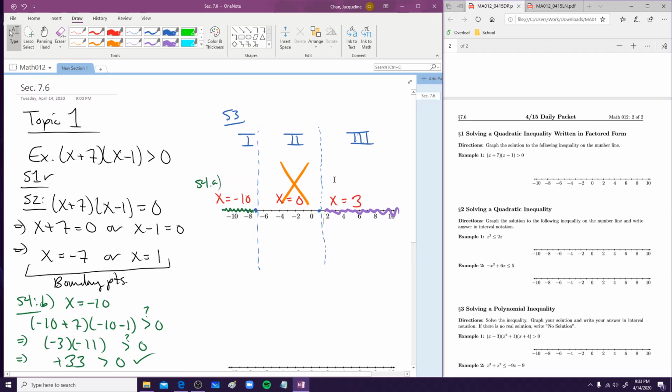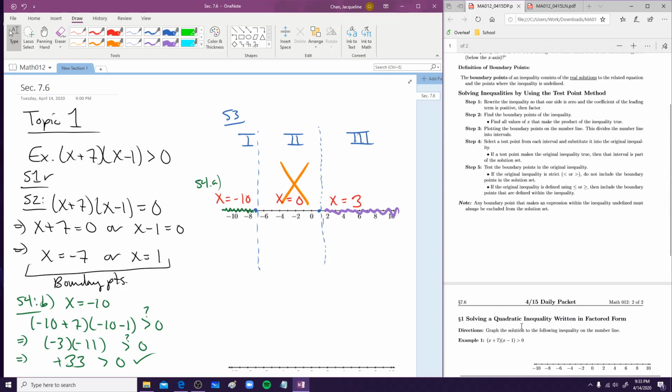So now that we picked test points and tested them, what do we do next? The last step is we want to test the boundary points in the original inequality. If the original inequality is strict, do not include the boundary points in the solution set. If the original inequality is defined using less than or equal to or greater than or equal to, then you want to include the boundary points that are defined, right?